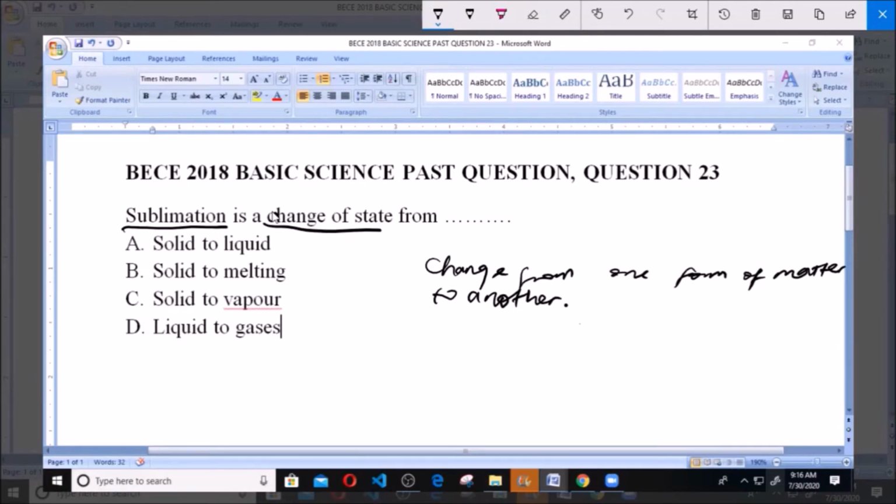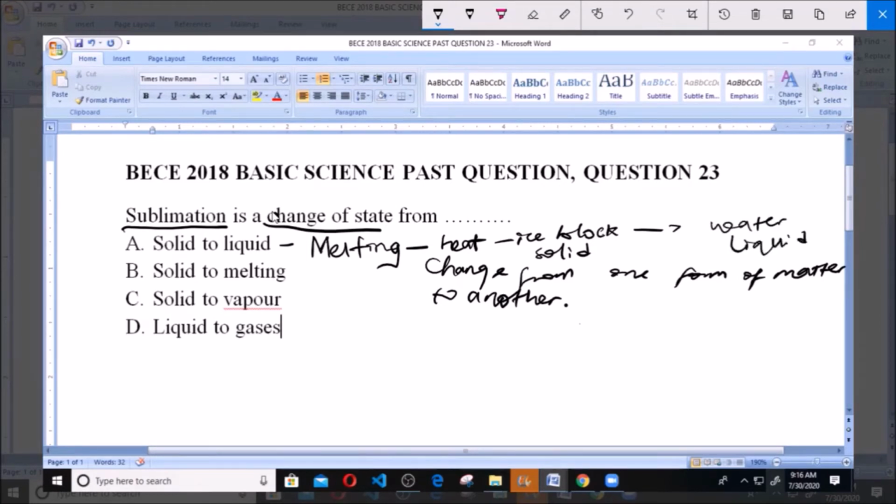Now A here says solid to liquid. The change of state from solid to liquid simply refers to melting. Melting is a change of state from solid to liquid, and for you to melt, you require heat. Take for instance, when you have an ice block. An ice block is a solid. Now, when you apply heat, it will melt to give you water, and this water is a liquid. So you can see that solid to liquid is melting.